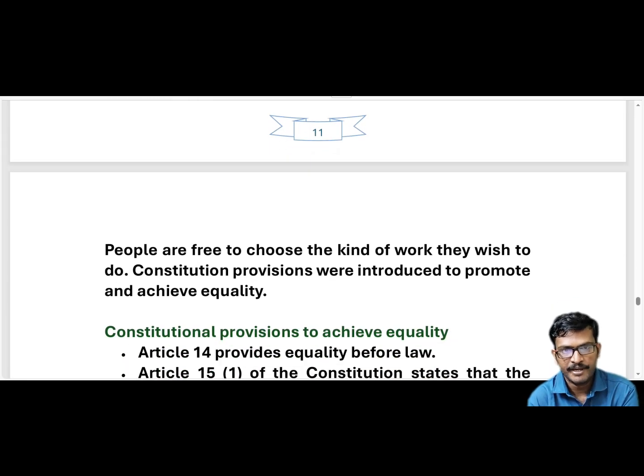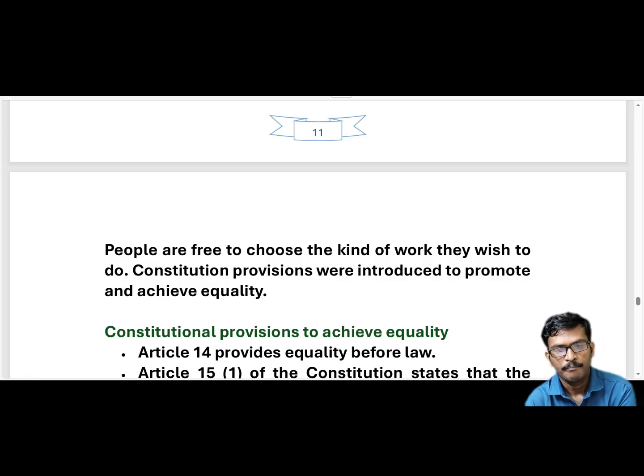After getting independence, the leaders thought that a lot of inequalities prevailed in the existing society. After that they wanted to create a society on the principle of equality. For this purpose they included the importance of equality in the Indian Constitution, and everyone has the right to choose their work.